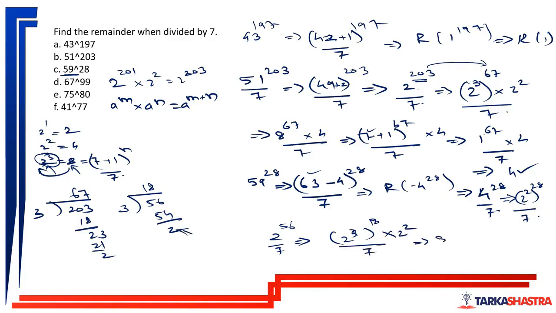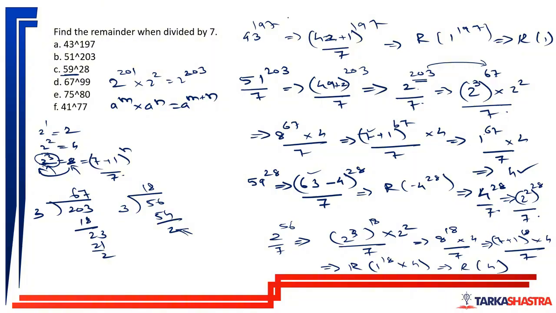So what we have is 8 to the power 18 into 4 divided by 7. This 8 can be written as 7 plus 1 to the power 18 into 4 divided by 7, which will leave a remainder of 1 to the power 18 into 4, which is nothing but remainder of 4 only. Okay? So it is beneficial for us.